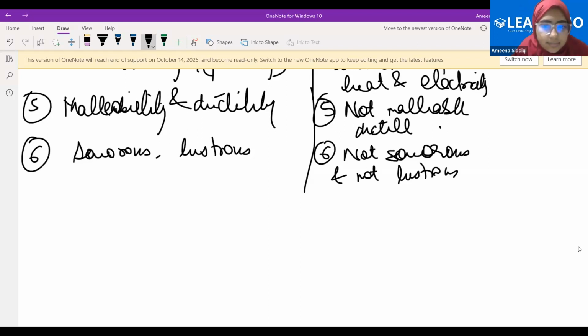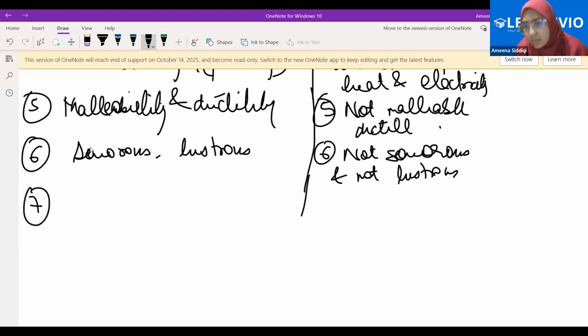What else? Metals generally are not present in a very wide range of colors. They are generally present in that range, which is grayish, silverish, or yellowish, goldenish. Whereas non-metals tend to have a wide range of colors.